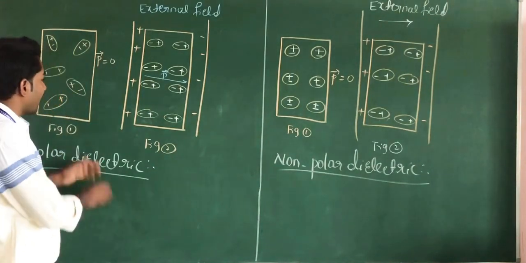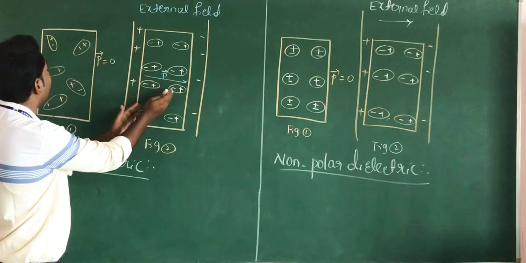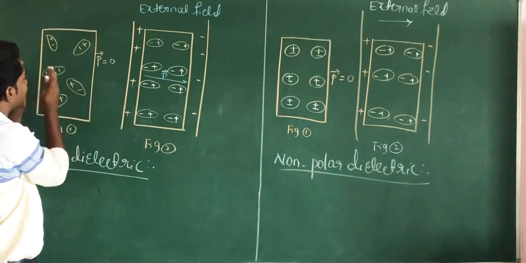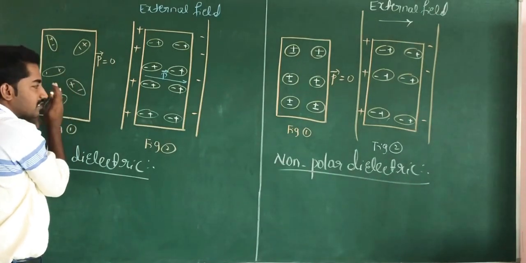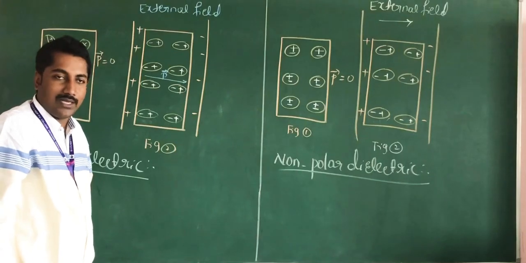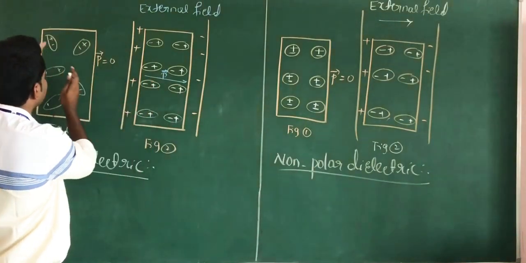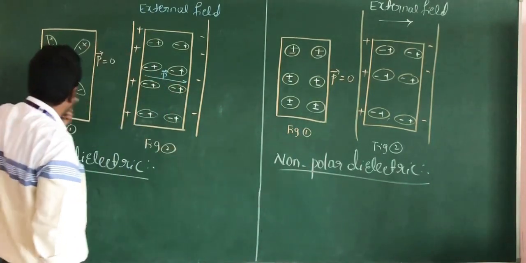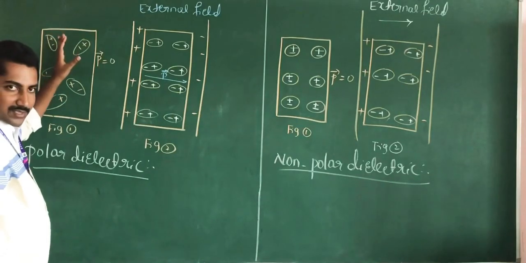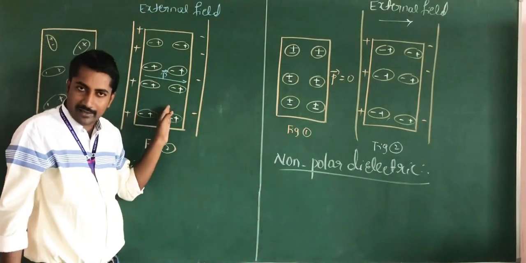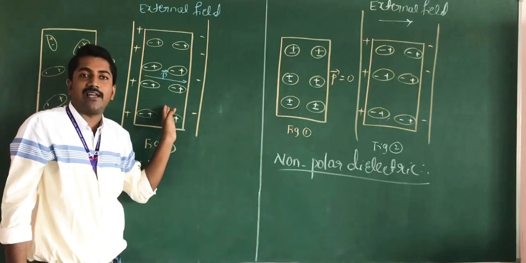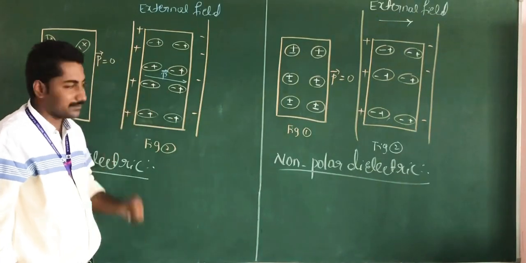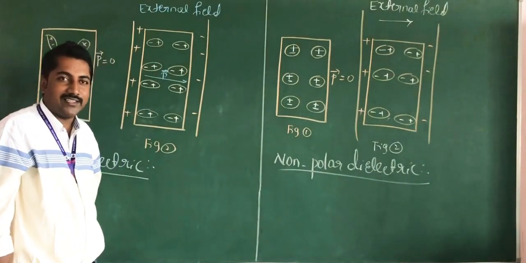But when we apply the external electric field, the dipoles placed in the region of the field, which were arranged randomly, are arranged in this form.